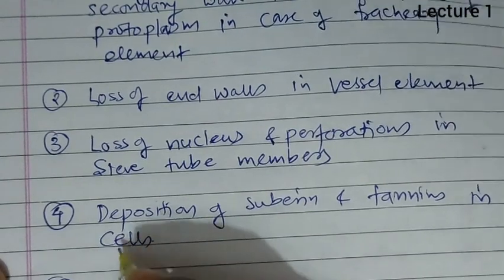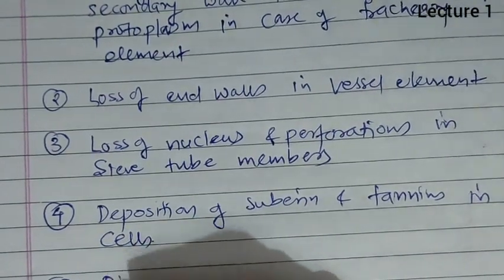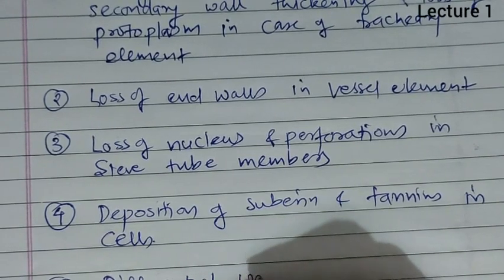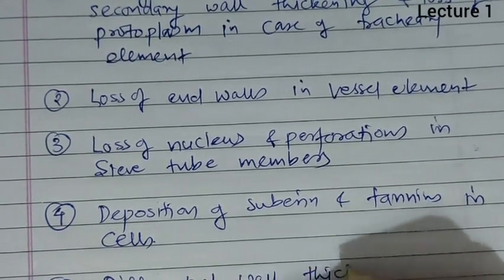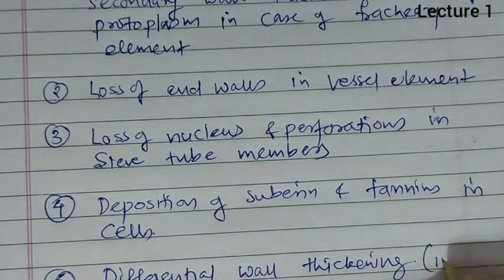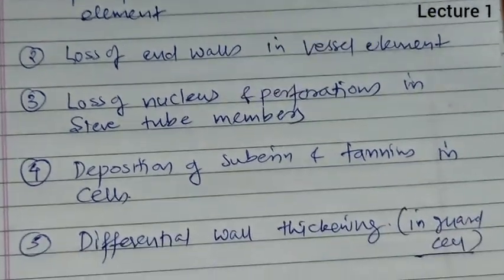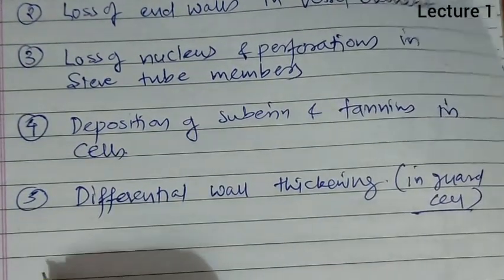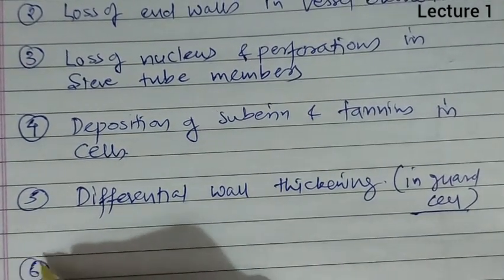Fifth is differential wall thickening in guard cells. As you know, in case of guard cells, the inner wall is thick and the outer wall is thin. That is the differential wall thickening. That is also an example of differentiation.